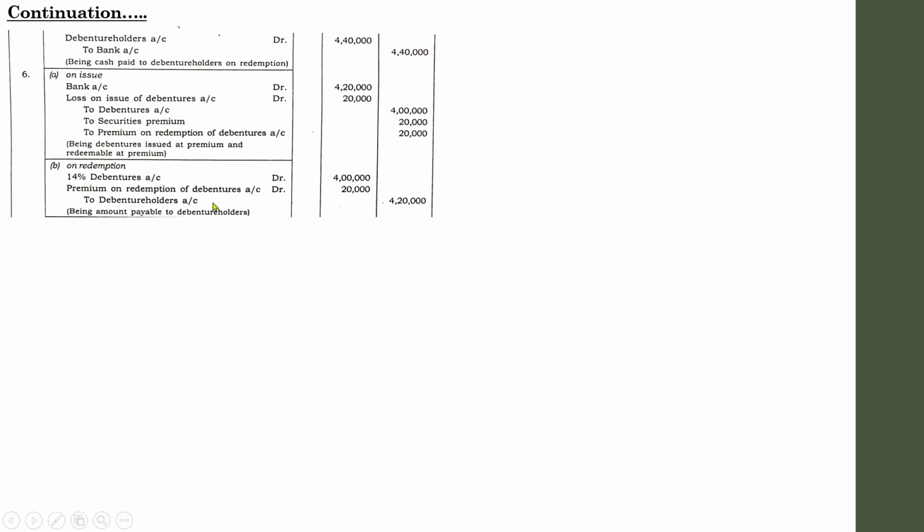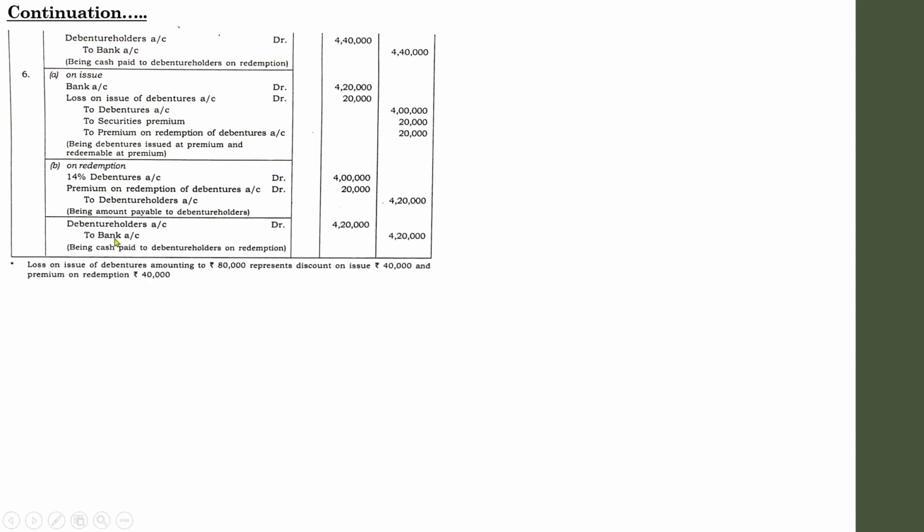Due entry, next one, we are going to pay the cash. Debenture holders account to bank, total 4,20,000. Being cash paid to debenture holders at the time of redemption. Loss on issue of debentures. Here another note is given regarding the amount included in the loss on issue of debentures. We have mentioned about how 80,000 is obtained. I believe you have understood the concept, or else you can go through this note.